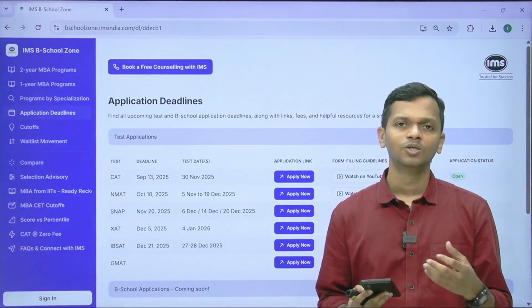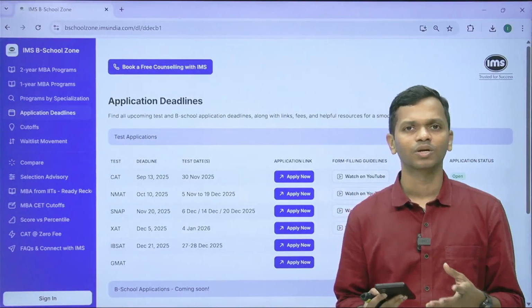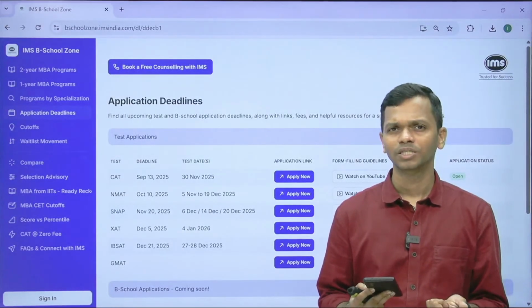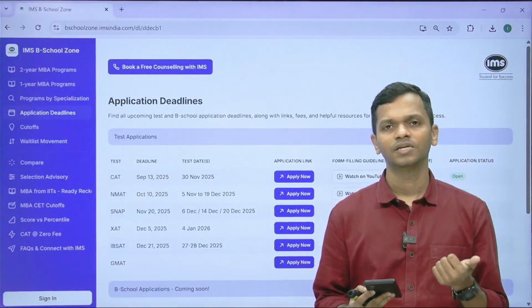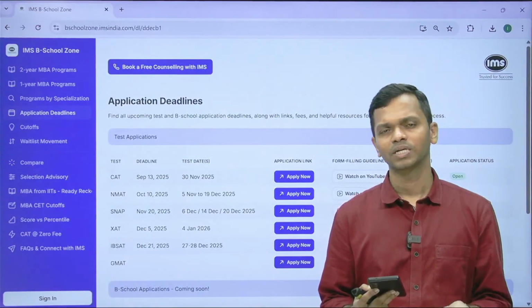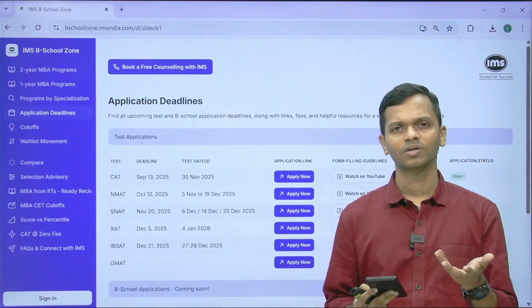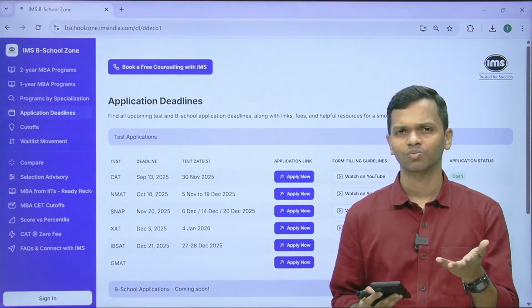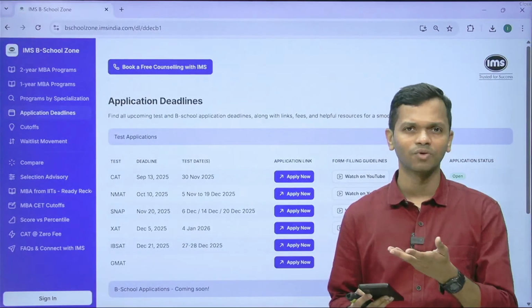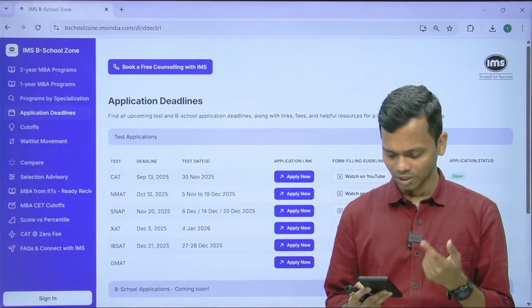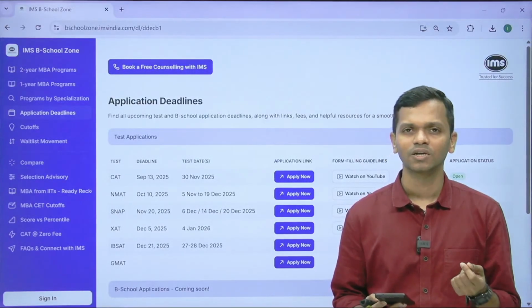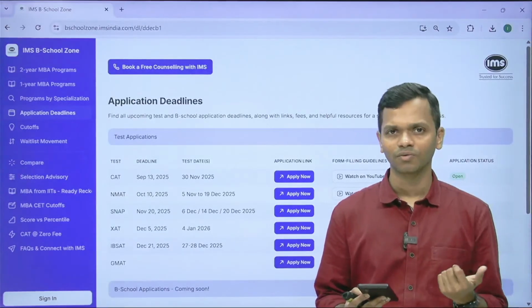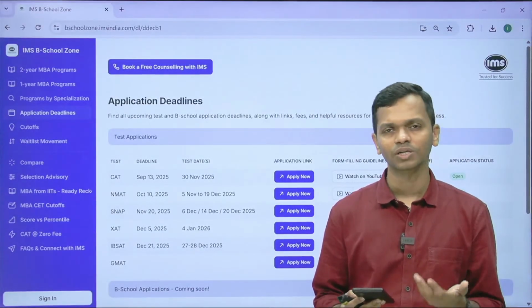They largely look at your NMAT score, which I think had 20% weight in the selection process, about 50% for the competency assessment, and the remaining divided between, I guess, VAT and 10% for the interview or something like that. I don't remember the exact data points, but we must have covered that in some video, and as we progress, we'll cover that as well.